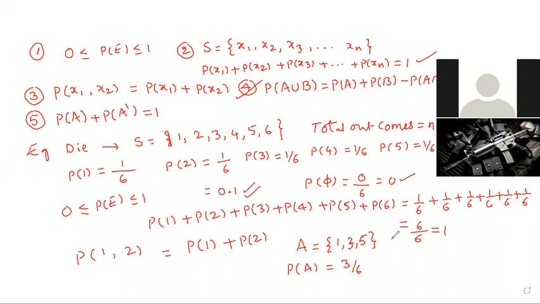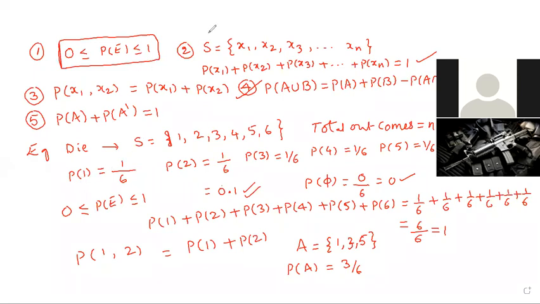Right, everyone see. Probability must lie between 0 and 1 only: above or equal to 0 and less than or equal to 1. How is it? Everyone observe.